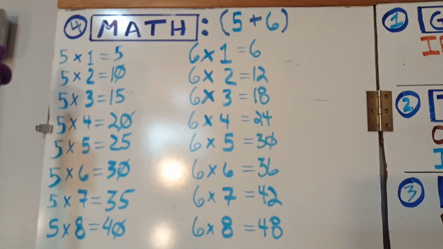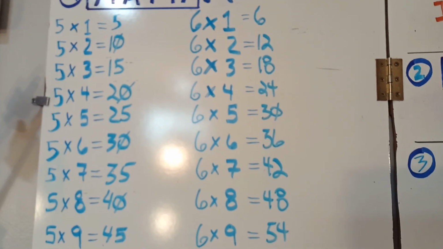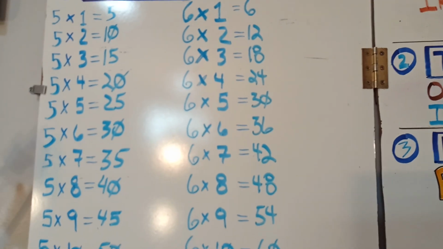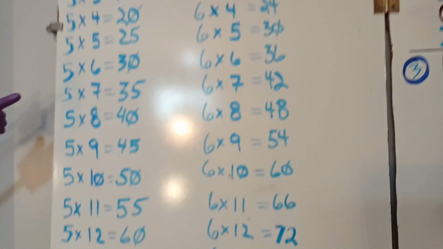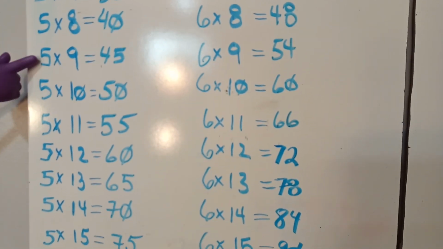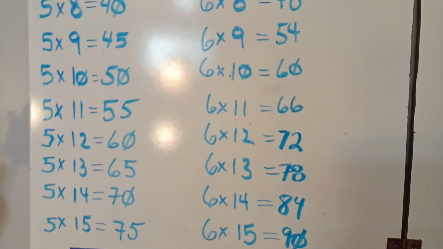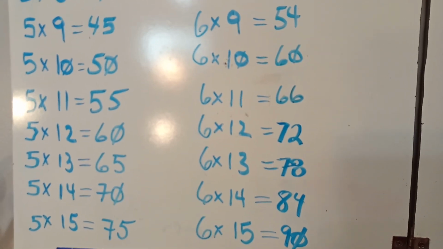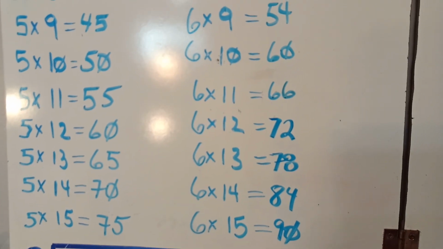5 times 1 equals 5. 5 times 2 equals 10. 5 times 3 equals 15. 5 times 4 equals 20. 5 times 5 equals 25. 5 times 6 equals 30. 5 times 7 equals 35. 5 times 8 equals 40. 5 times 9 equals 45. 5 times 10 equals 50. 5 times 11 equals 55. 5 times 12 equals 60. 5 times 13 equals 65. 5 times 14 equals 70. 5 times 15 equals 75.